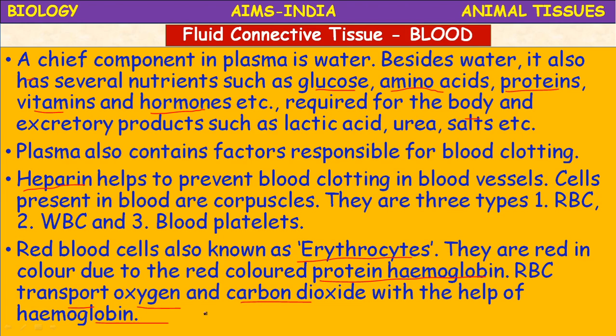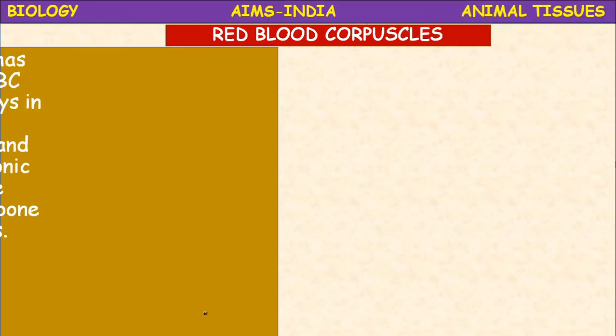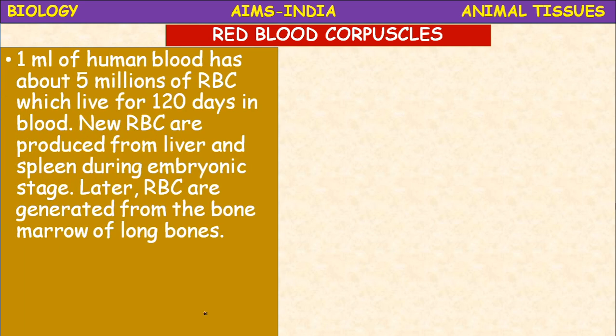These RBCs are the most abundant in the blood. 1 ml of human blood has about 5 million RBC, which live for 120 days. The lifespan of RBC is 120 days. There are 5 million RBC present in 1 ml of human blood.